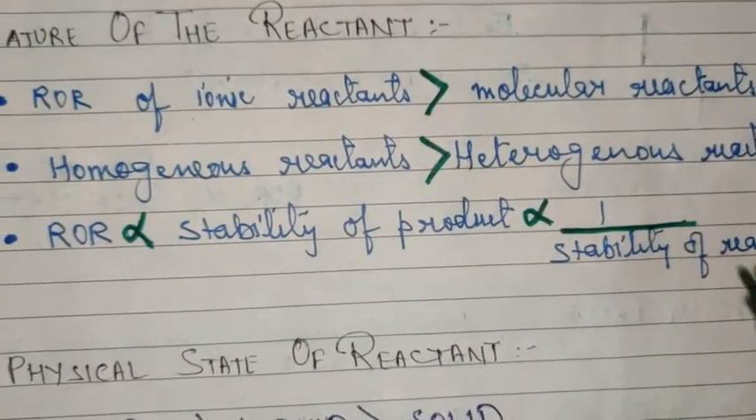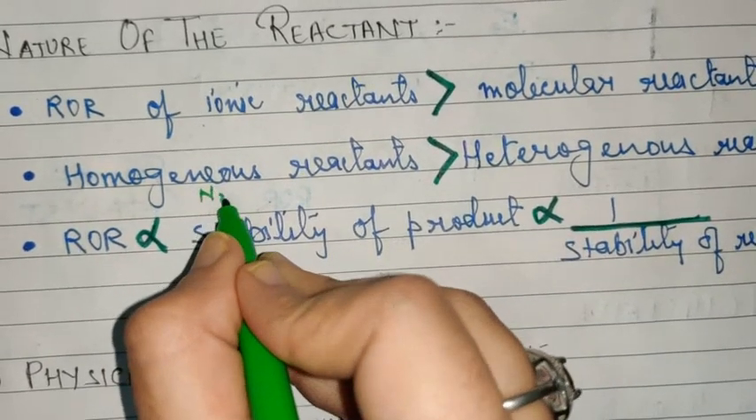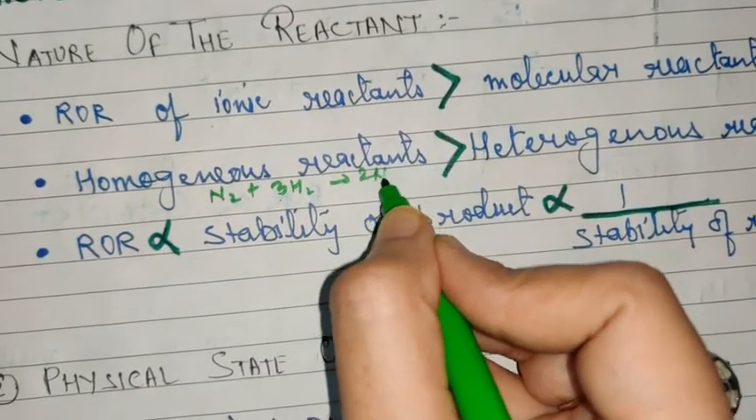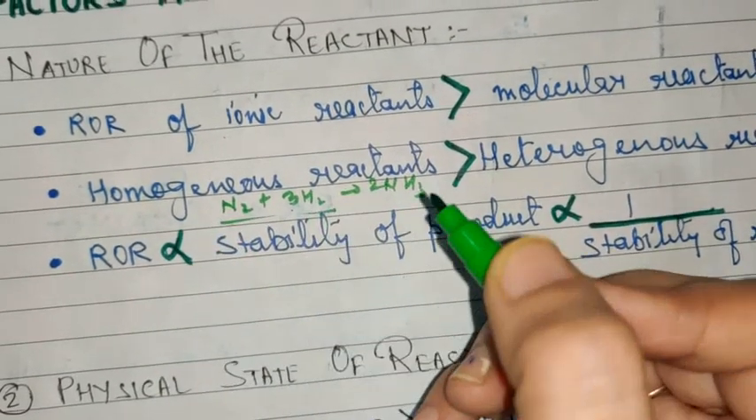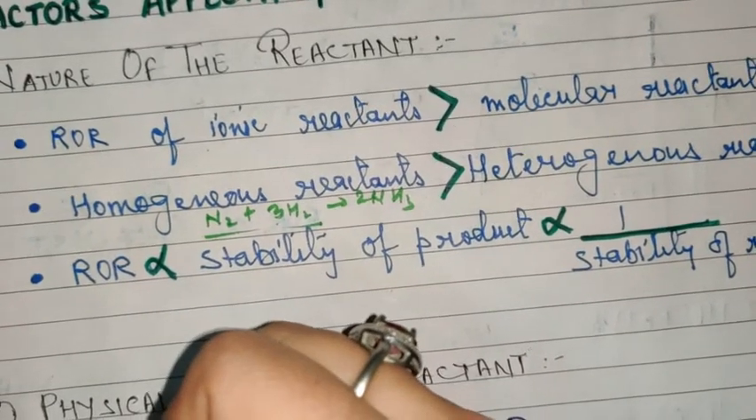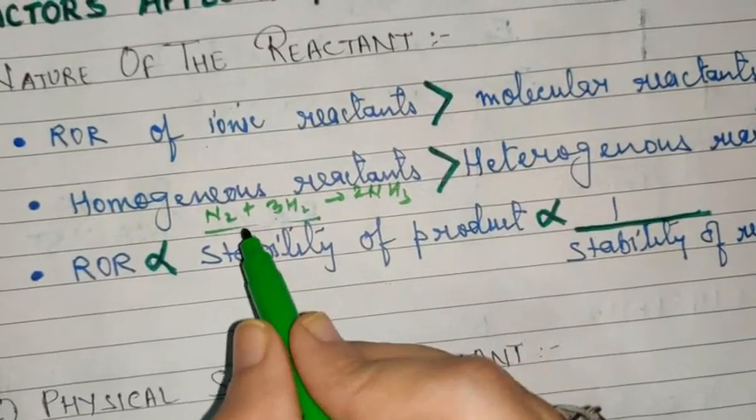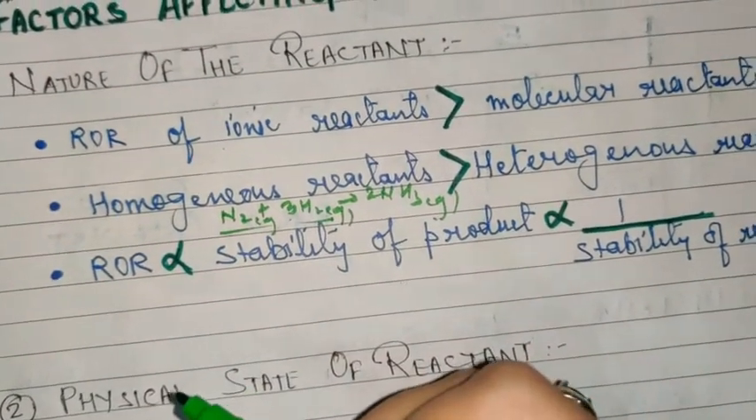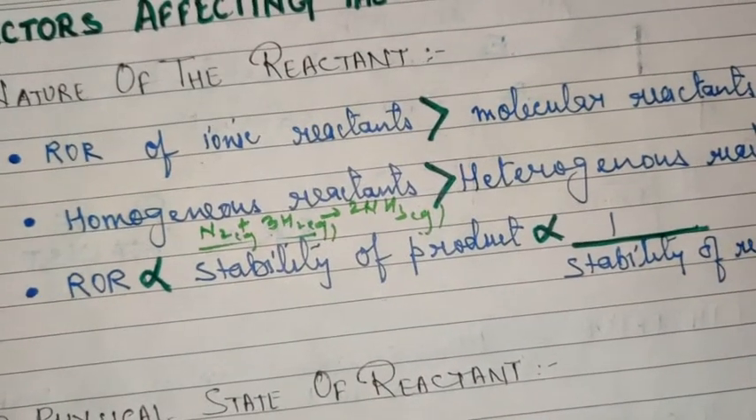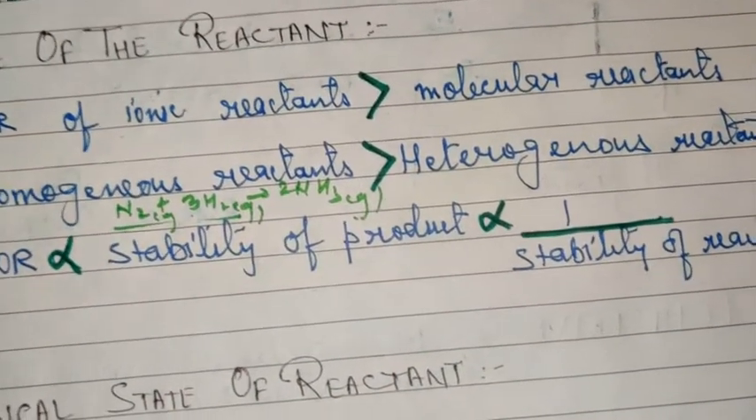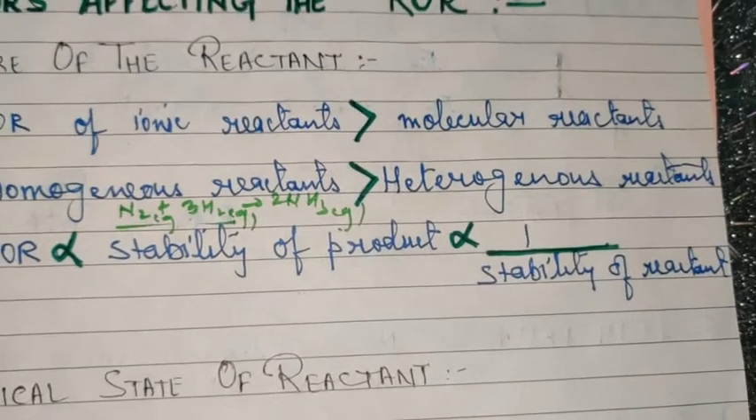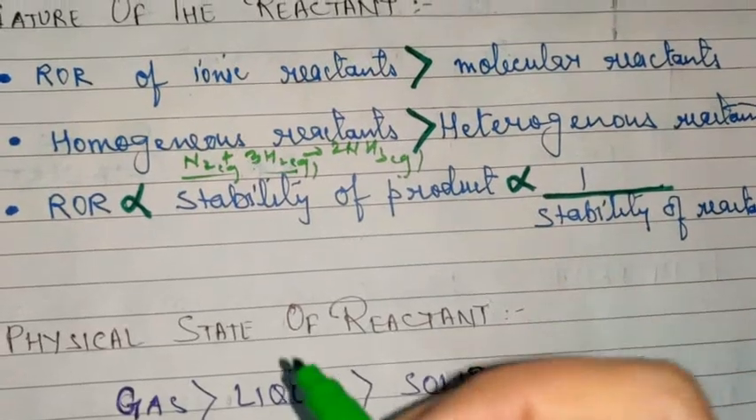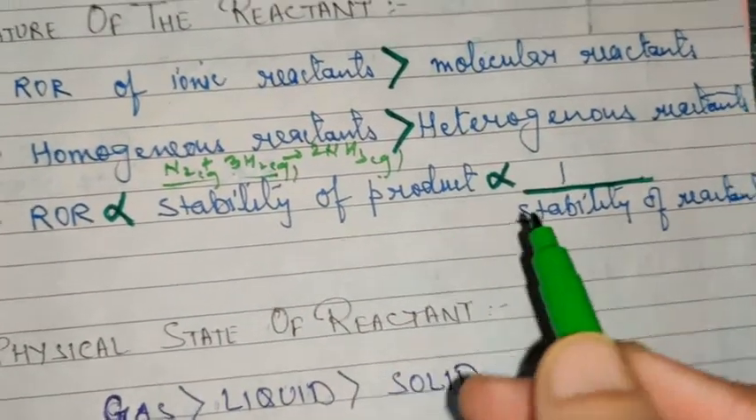Okay, so for homogeneous, you can consider N2 plus 3H2 gives 2NH3. As you can see here, all the reactants are in the same phase. This is gaseous, this is also gaseous, and the product is also gaseous. So when you have reactants in the same phase, the rate of reaction is comparatively more if you compare it to heterogeneous reactants.